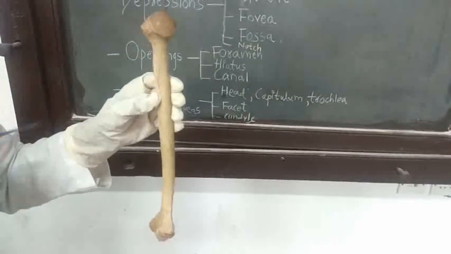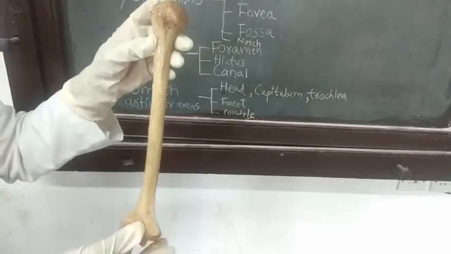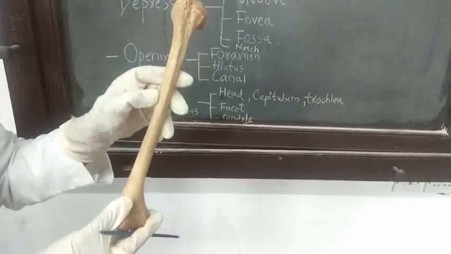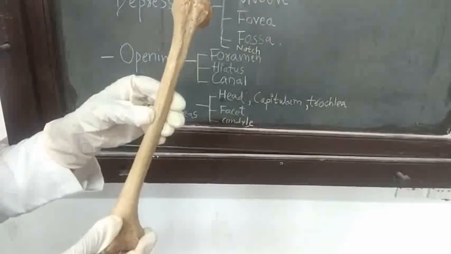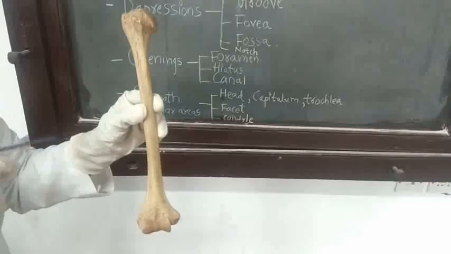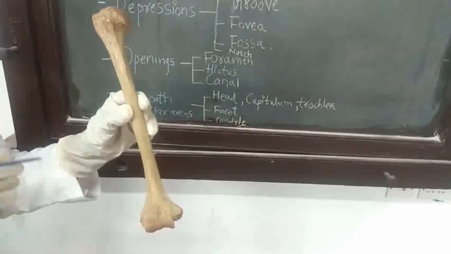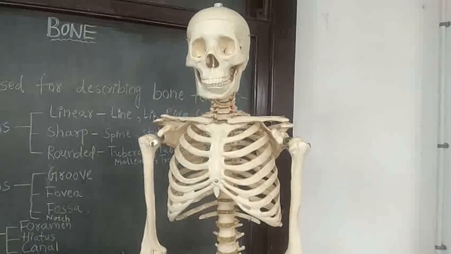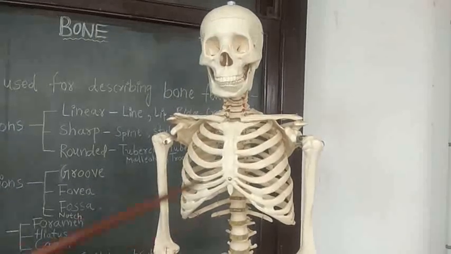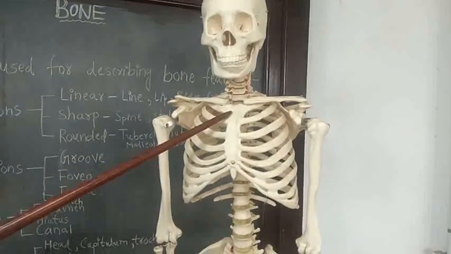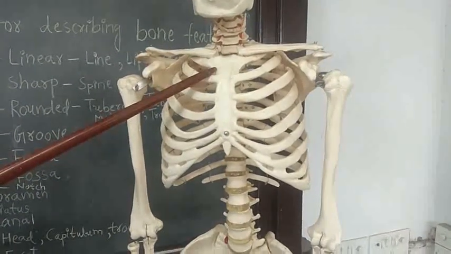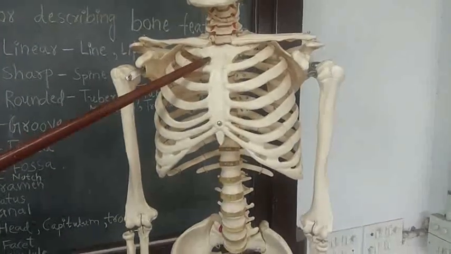So you should remember, suppose this is the humerus bone. So on the posterior surfaces of humerus, here the radial nerve is related. So in the fracture of the humerus, if this nerve is damaged, then the muscles supplied by this radial nerve can be paralyzed. Next clinical anatomy, that is bone marrow biopsy. Bone marrow biopsy can be taken from the manubrium sterni. See, this is the manubrium sterni, which is a part of sternum. So this is the manubrium sterni, which is the site for the red bone marrow.